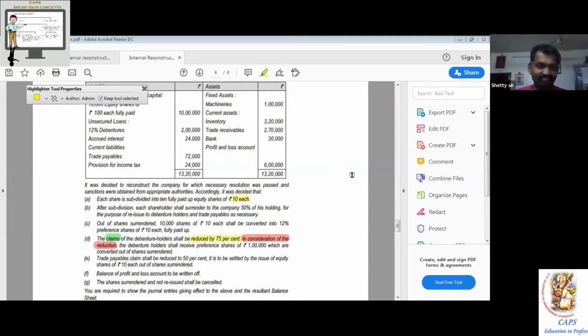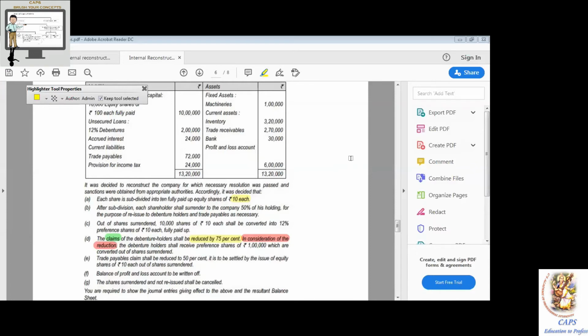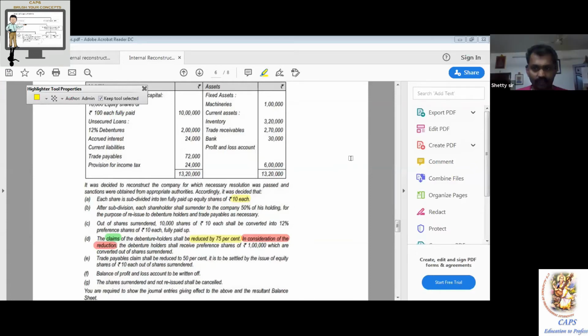Psychologically proven. Left side. All liabilities accounts show which balance? Credit balance. To transfer, what do you have to do? Debit. 12% debentures account debit amount 1,50,000. Within the bracket, 2 lakh into 75%. Always have the habit of writing. Intelligence is being more extensive in writing. 2 lakh into 75%, 1,50,000.